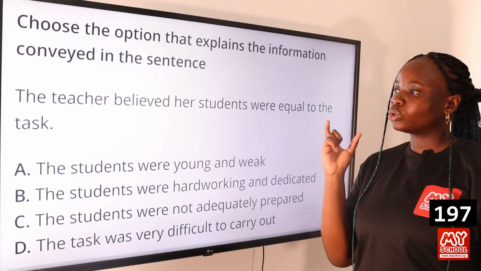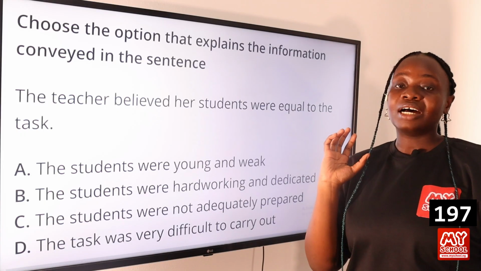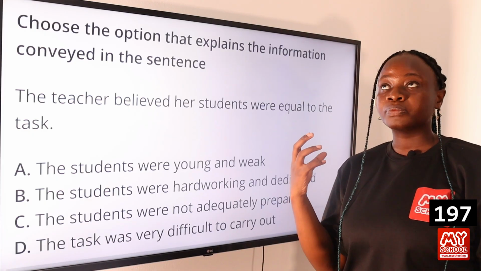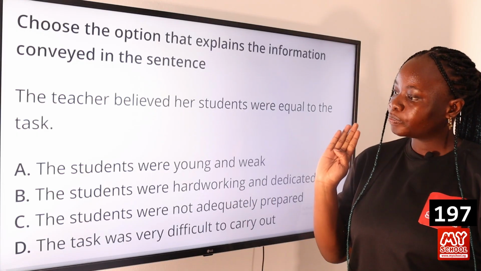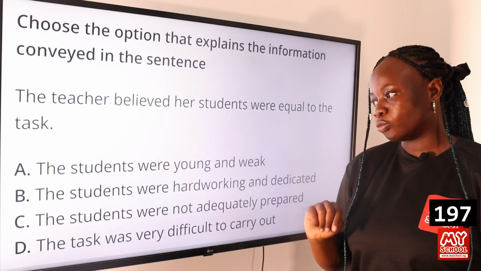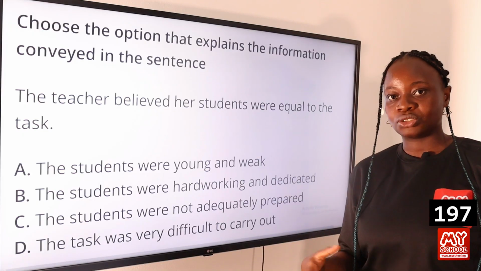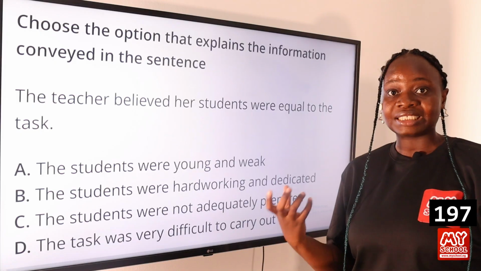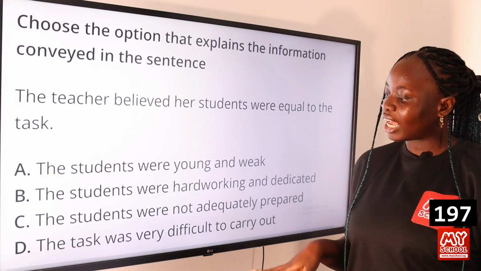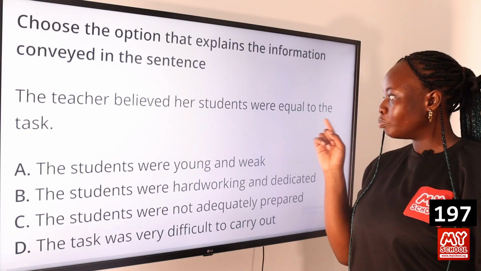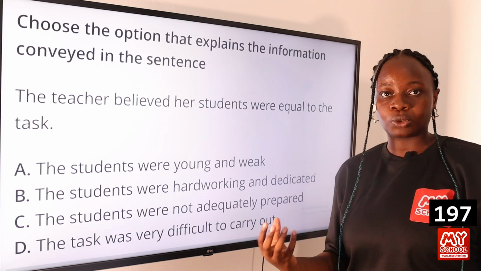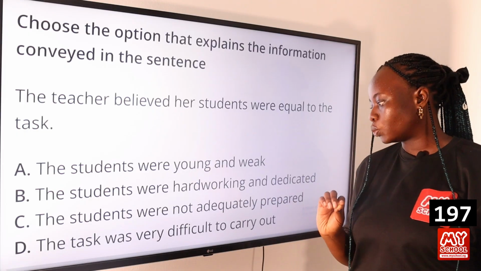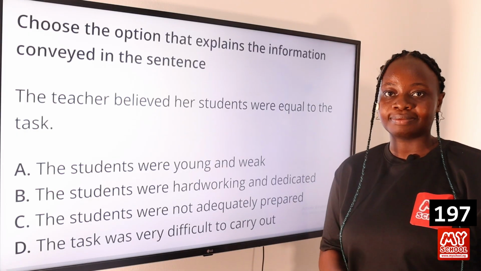When someone is equal to the task, it means that they have the skills, they have the capability necessary to complete any challenge. So the option that best explains that is option B, the students were hardworking and dedicated. Someone who is hardworking and dedicated means they have that ability to complete a task or challenge. Other options have negative connotations, and being equal to the task has a positive connotation, and only option B has that. So this makes option B, the students were hardworking and dedicated, the answer to this question.